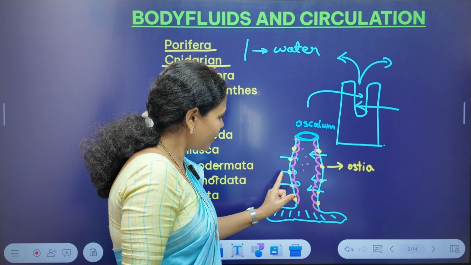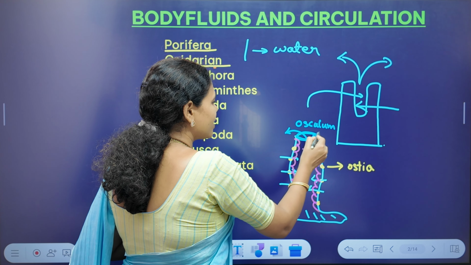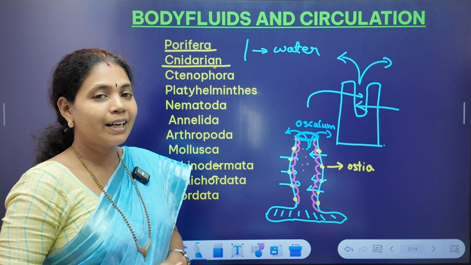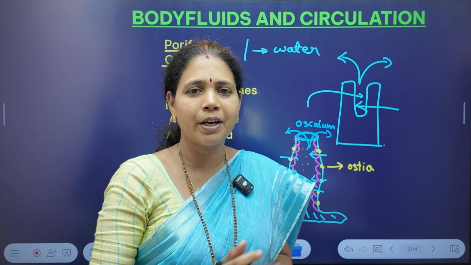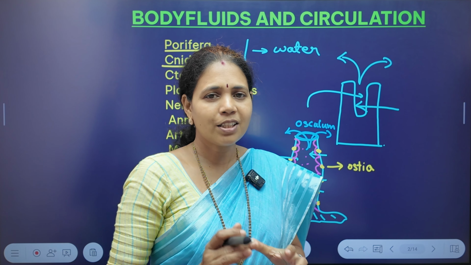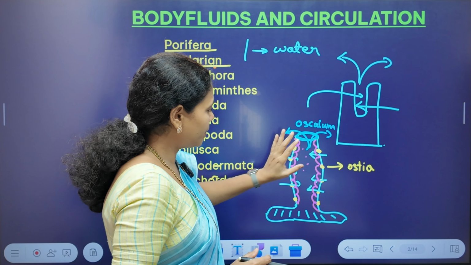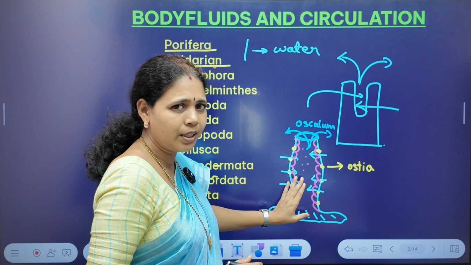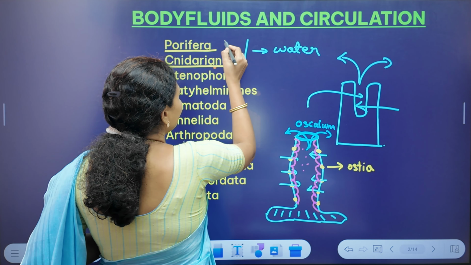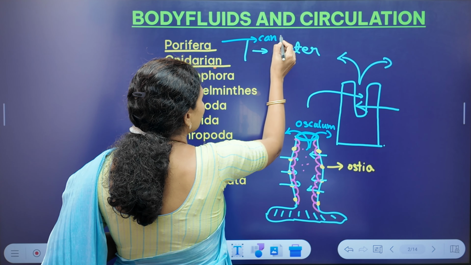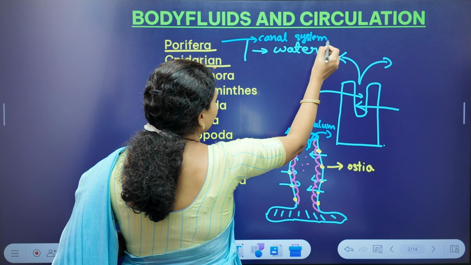Now, the water which is present inside the body cavity leaves the sponge body through this osculum, and while it is going, it will definitely take all the harmful substances, carbon dioxide along with it. That is what we have told previously also, in case of porifera and cnidaria. But this is what happens specifically in poriferans, and such a system is called the water canal system.